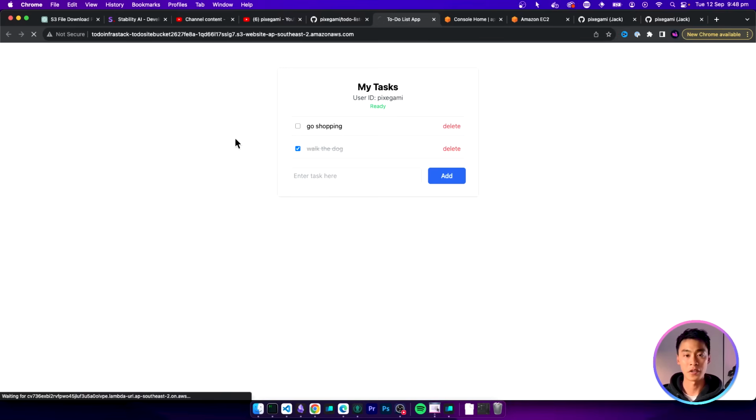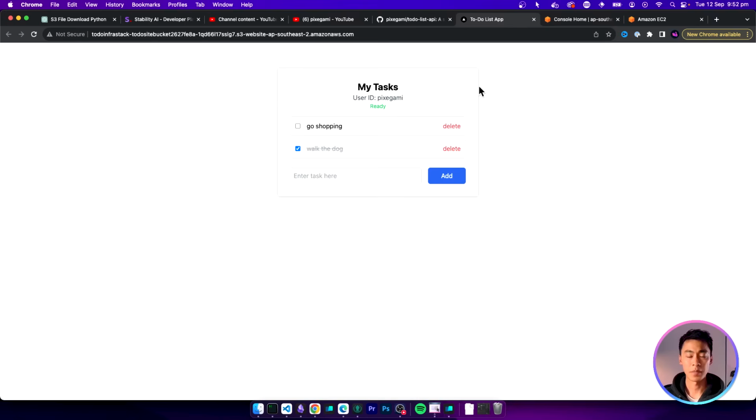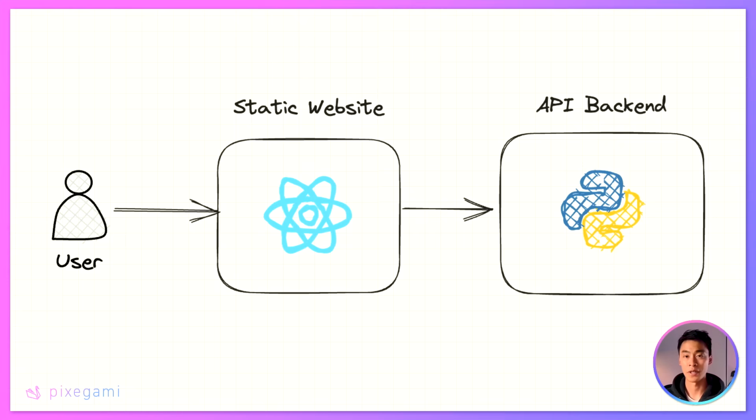This is all saved to a database in the backend with my username associated. So even if I refresh the page, all of my to-do items will persist, even if I go to a different computer or access this page from my mobile phone. And because this is using a static front end and serverless functions for the API, I'm able to host this pretty much for free. Let me show you how that's done. Here's a simple architectural diagram for this app.